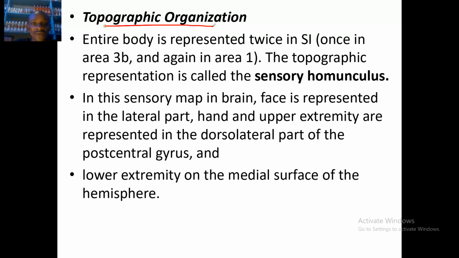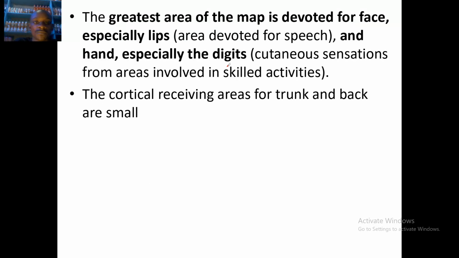Then topographic organization. The entire body is represented twice in S1, once in area 3B and again in area 1. The topographic representation is called sensory homunculus. In this sensory map in the brain, the face is represented in the lateral part, hand and upper extremities represented in the dorsolateral part of the postcentral gyrus, and the lower extremity on the medial surface of the hemisphere.